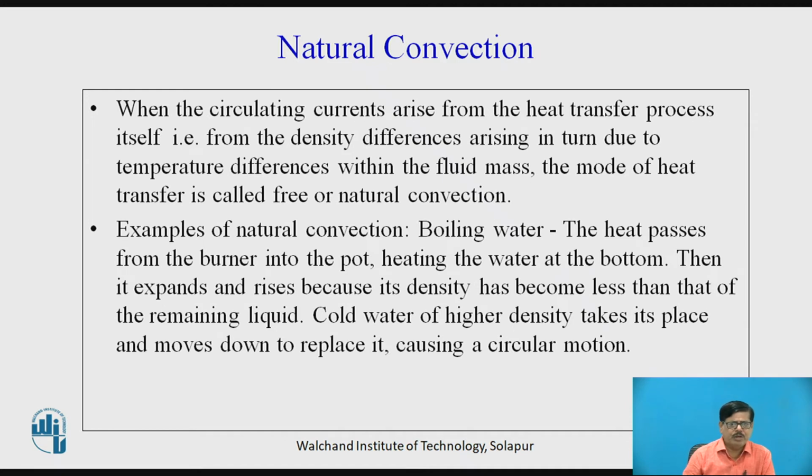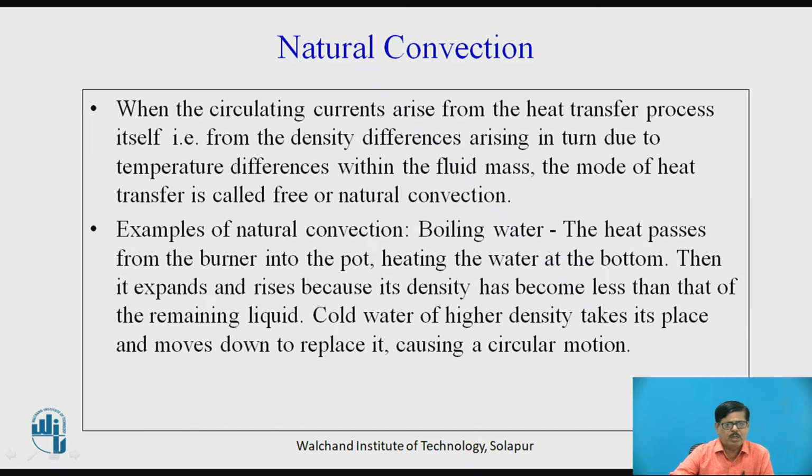In case of natural convection, the circulating currents arise from the heat transfer process itself. That is due to the density difference, which is the result of temperature difference within the fluid mass. The circulating currents are set up and the molecule motion occurs. So this mode of heat transfer is called natural or free convection.